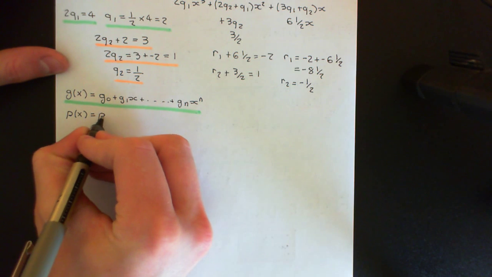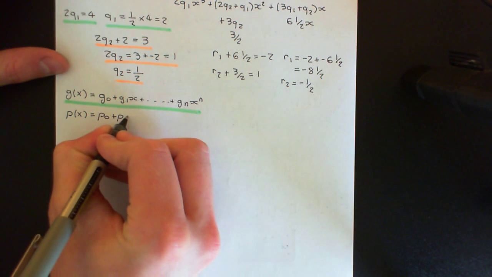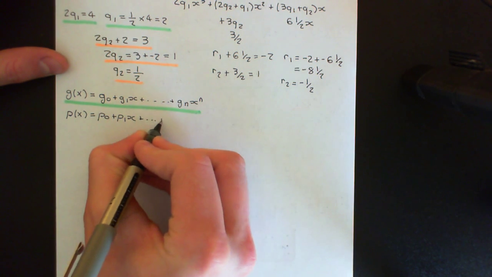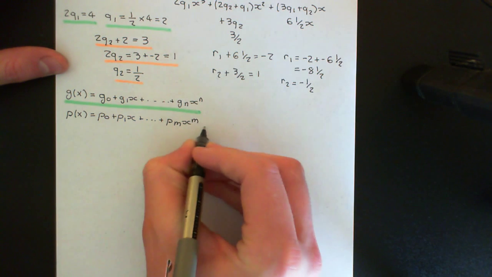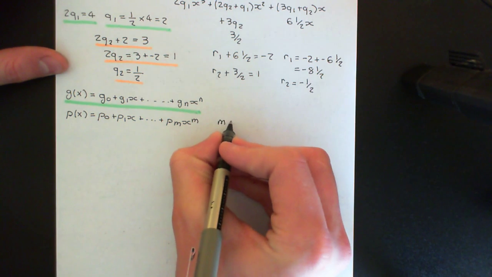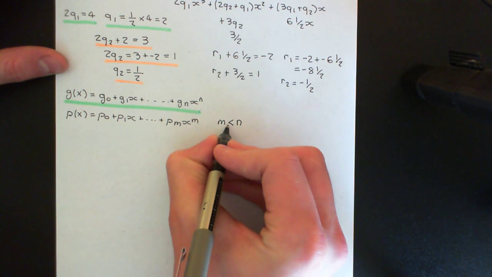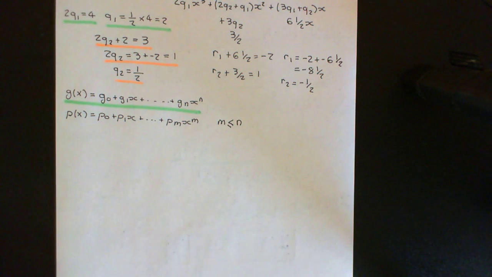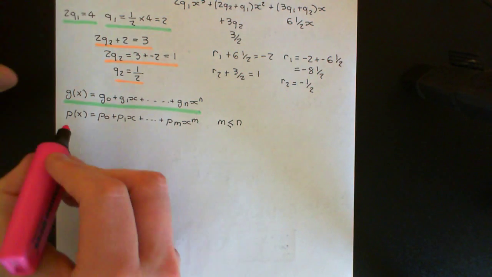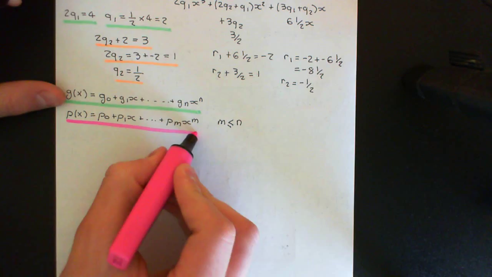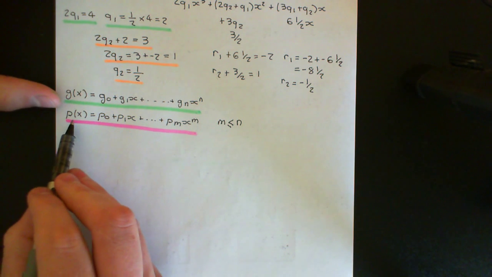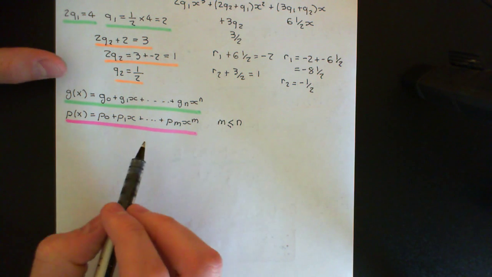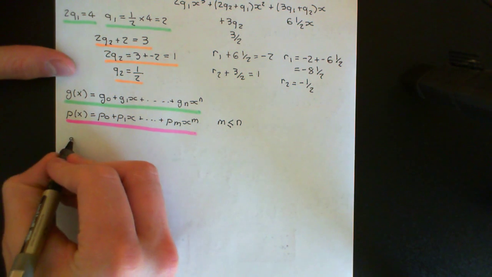So it will be a polynomial of this form, p0 plus p1x plus all the way up to pm x to the m here, where m is the degree of p and therefore has to be less than, or I suppose equal to n. So here is p of x here. And what we now want to do is write g of x equal to some quotient times p of x plus a remainder r of x. So let's write this out.